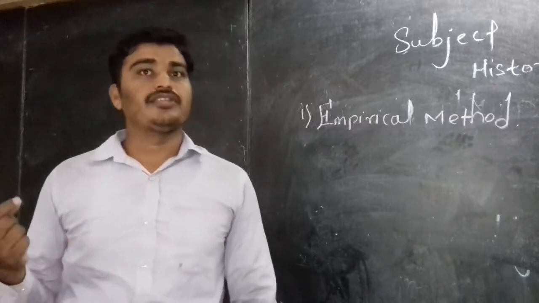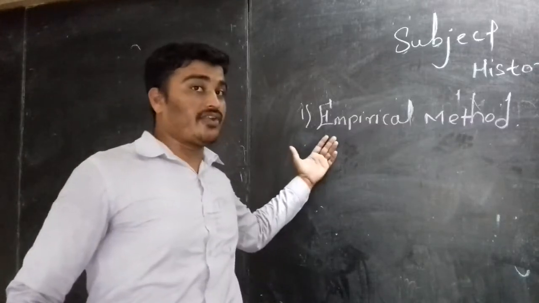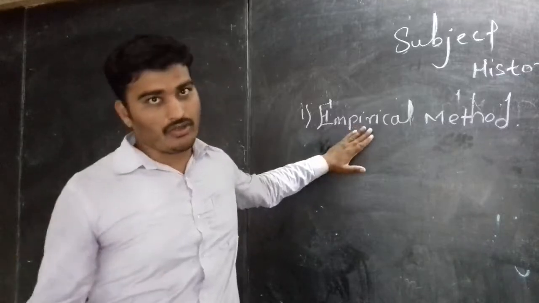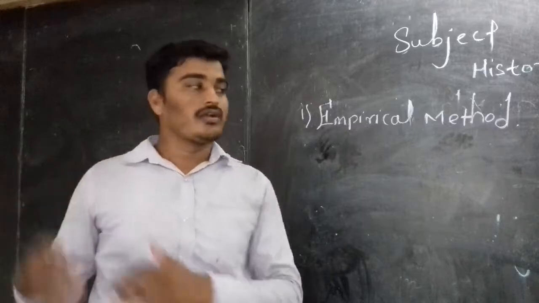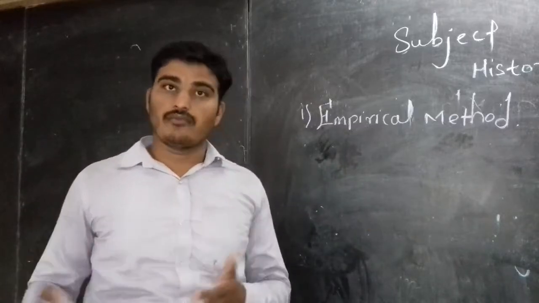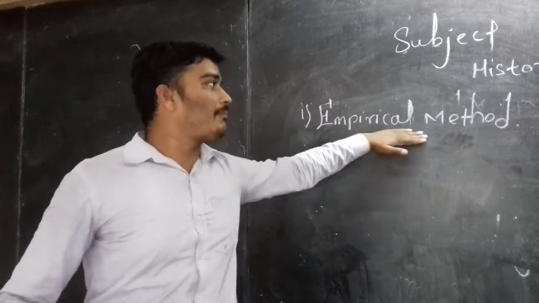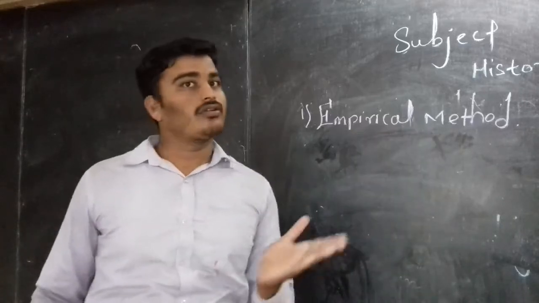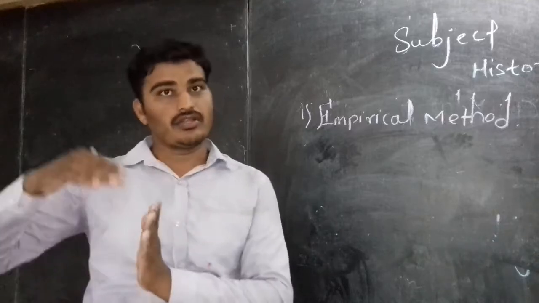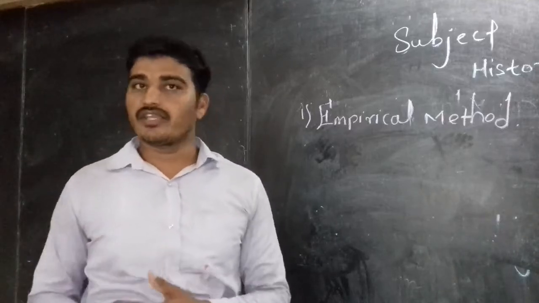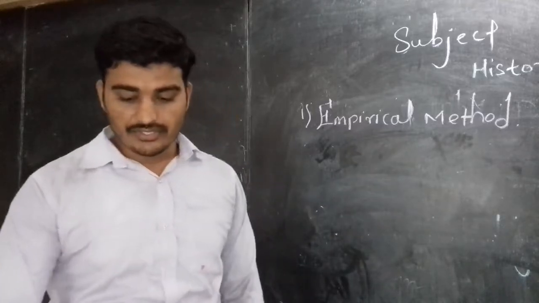So in short, the observation, empirical method or experimentation method is not applicable for history which is already over. But whatever we are learning about today's historical information, on that we can apply this method, but not on what has already totally taken place in the past. On that history we cannot apply this method. So next we are going to see this.